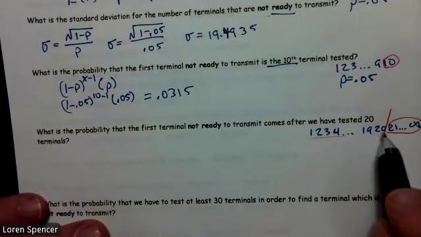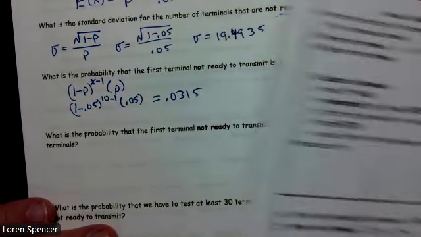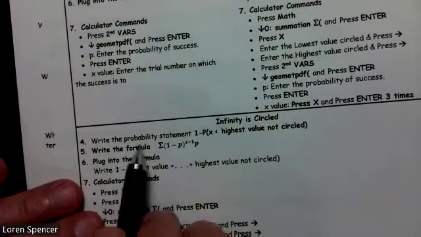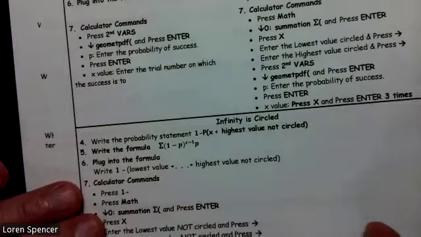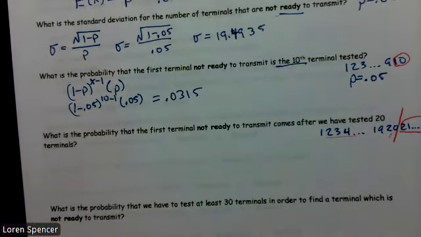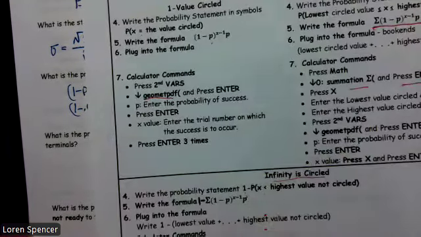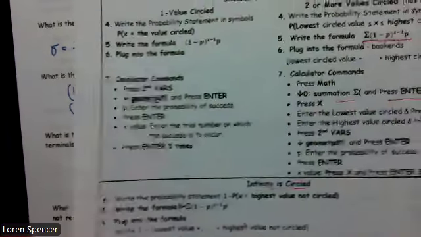Well, we know it's going to have to be this. I have more than one value and I have the infinity circled. With more than one value and infinity circled, this is 1 minus the highest value not circled. Let me show you again. 1 minus the highest value not circled.